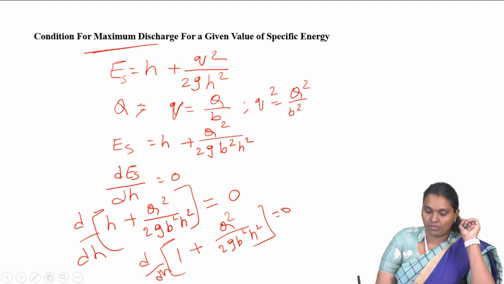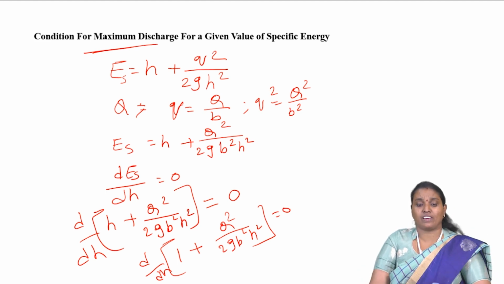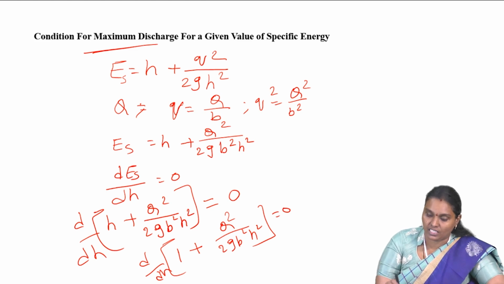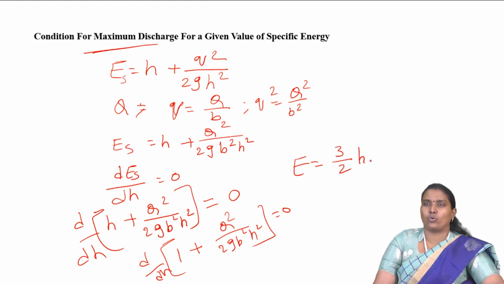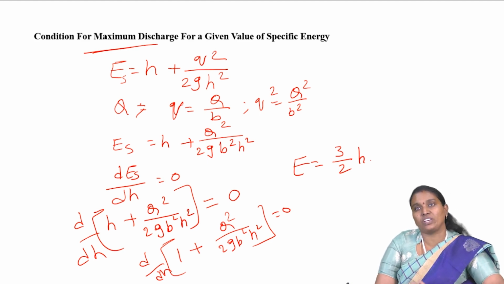This is the condition for maximum discharge for a given value of the specific energy. Finally we will get the condition in terms of specific energy also.